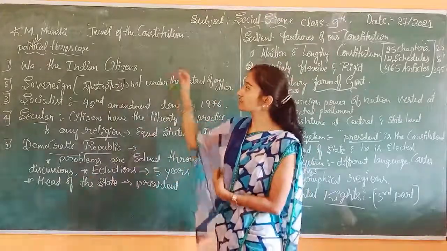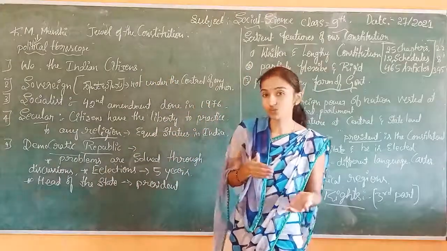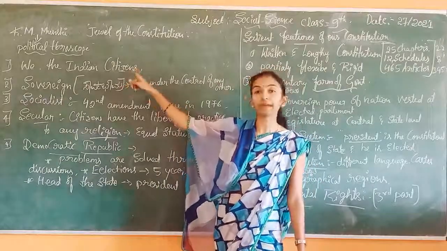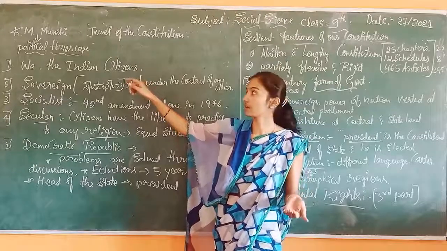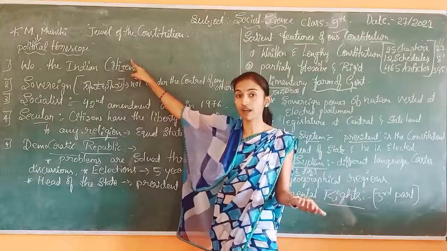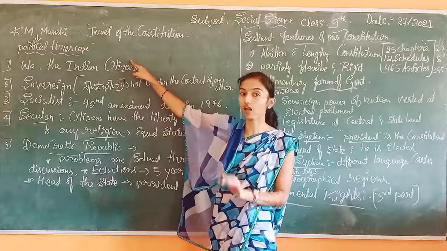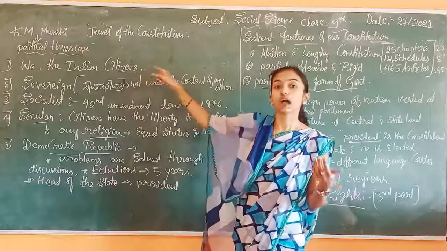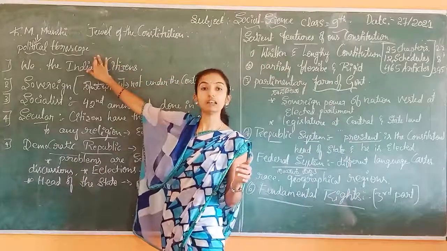What are the points included in the first page of our constitution? The first thing is that K.M. Munshi said that the preamble of our constitution is called a political horoscope. It means K.M. Munshi ಅವರು ಹೇಳಿದ್ದಾರೆ the preamble ಸಂವಿಧಾನದ ಪ್ರಸ್ತಾವನೆ is the political horoscope. Horoscope means what in Kannada? Horoscope means ರಾಜಕೀಯ ಜಾತಕ. Horoscope means ಜಾತಕ, political means ರಾಜಕೀಯ. So K.M. Munshi said the preamble of our constitution is called the political horoscope.